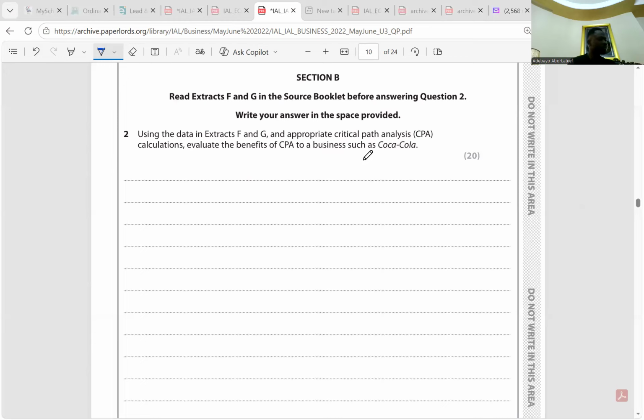But you didn't talk about how Coca-Cola is just starting, how Coca-Cola is using this method for the first time. And two, I think you didn't talk about how the quality, how accurate the information is, will determine the CPA. You didn't talk about that.